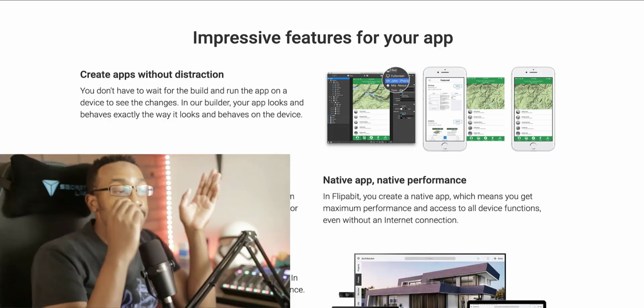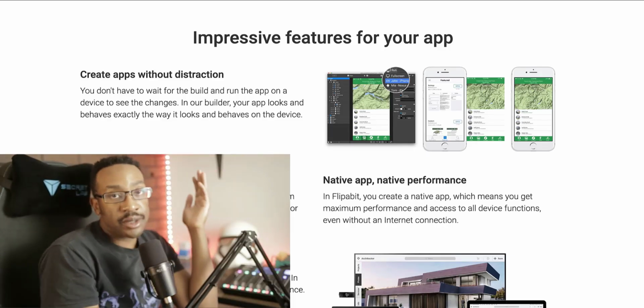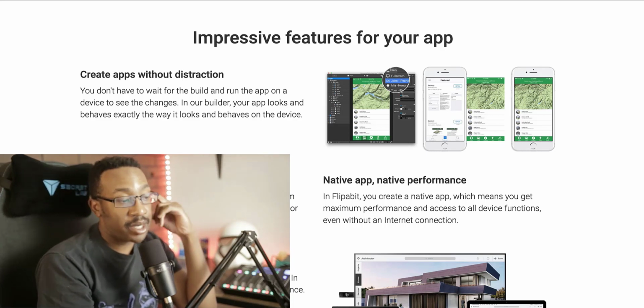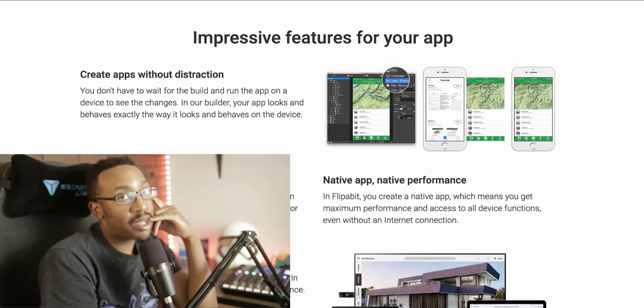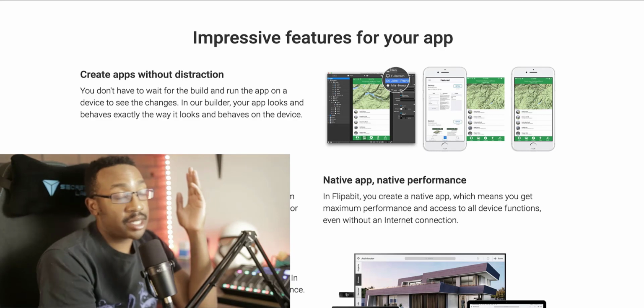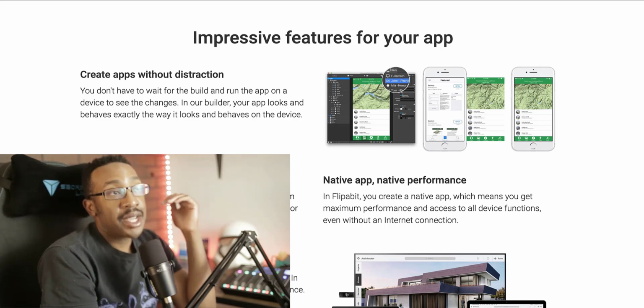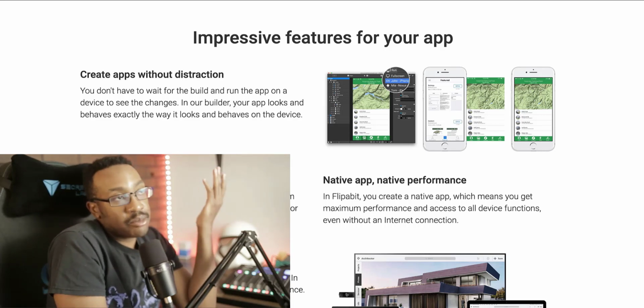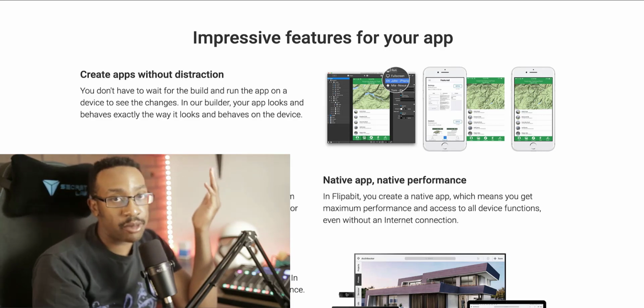Looking at AppGyver and Flipabit, which one would I choose? Actually, I think I might go with Flipabit on this one. I know this was kind of tough. I was going back and forth about this. AppGyver, I think there's a lot of potential, but one of the main things I talk about with AppGyver that I want, when they're using the new Composer 3, is templates. They haven't released templates. I have to start from scratch.